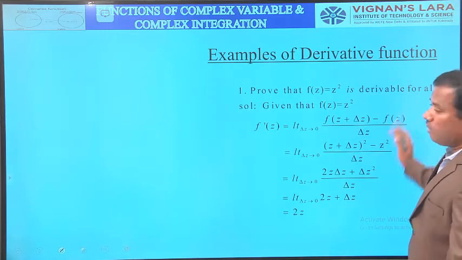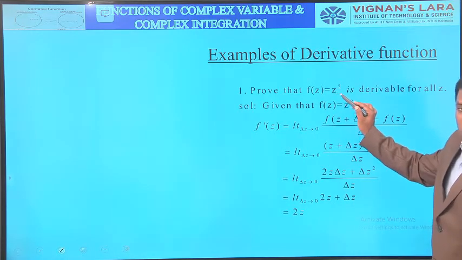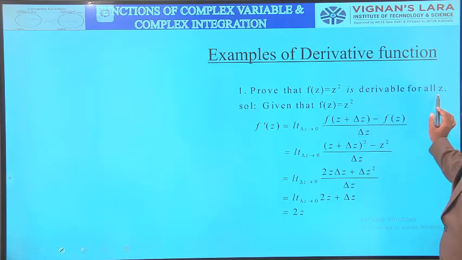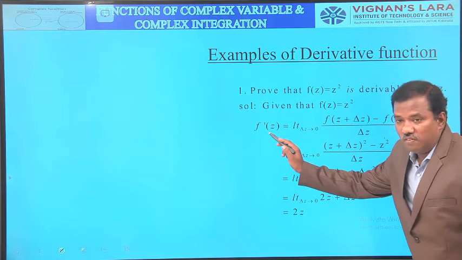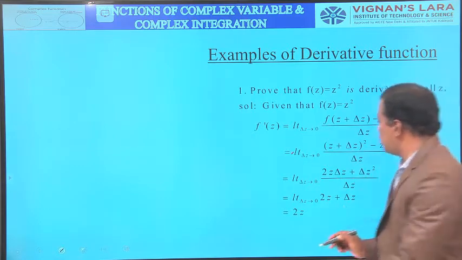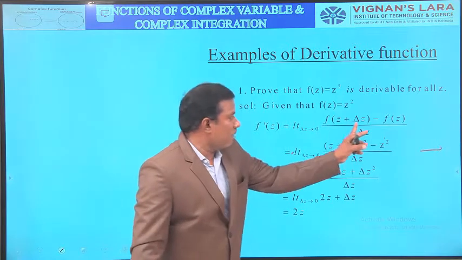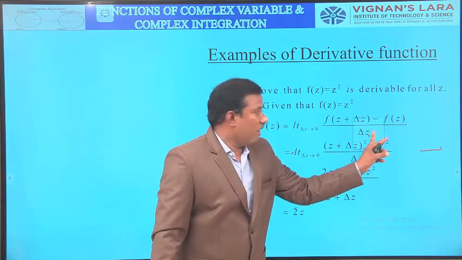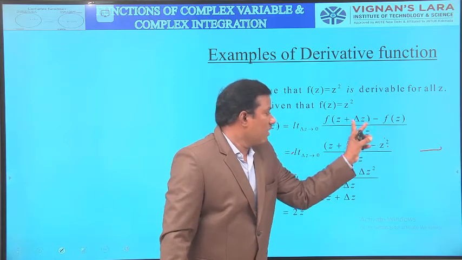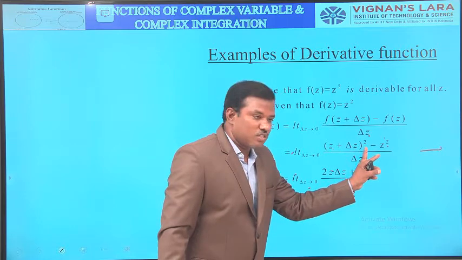Then what are the examples of the derivative of a function? Here f of z equals z square is derivable for all z. For example, f of z is z square. So the f dash of z value is limit delta z tends to 0, f of z plus delta z minus f of z by delta z. What is f of z? z square. z plus delta z means z plus delta z whole square, and apply a plus b whole square.